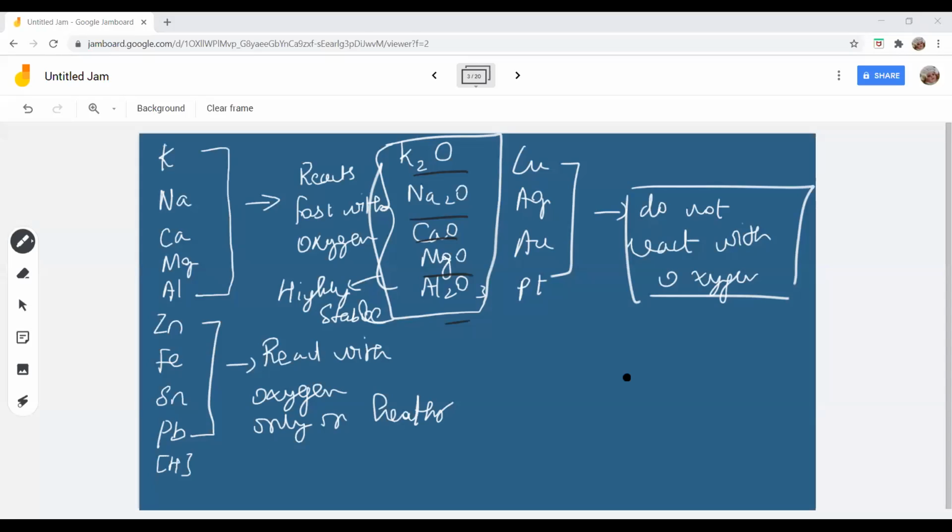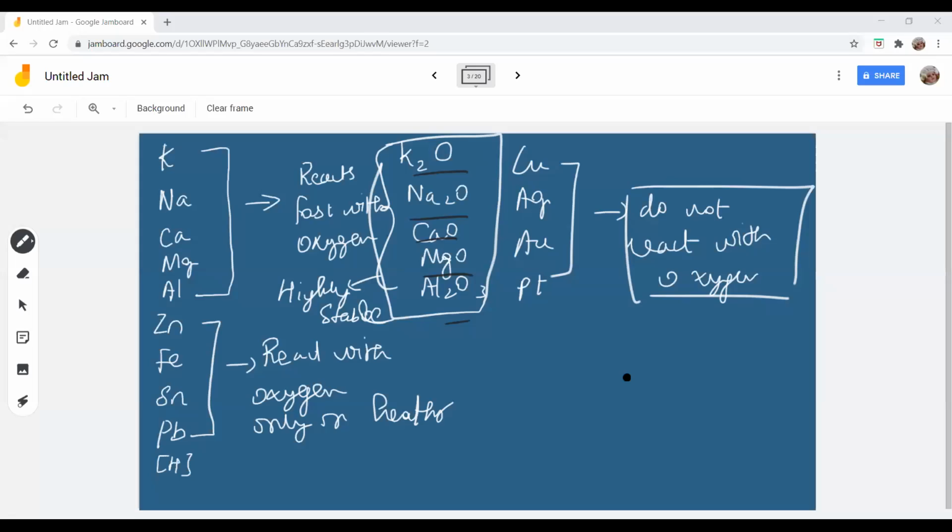So the question now is, Pranav, the highly reactive metals' compounds I said to be highly stable, right? Yes, ma'am. And among these metals, what are the metals that reacted fast with oxygen? Potassium, sodium, calcium, magnesium, and aluminum. So these are the metals that reacted fast with oxygen, right? So when they react fast with oxygen, their metallic oxides will be highly stable. Do you understand? Yes, ma'am.